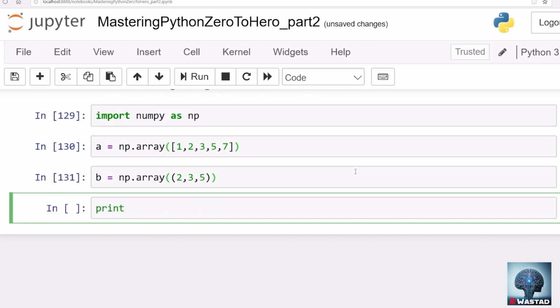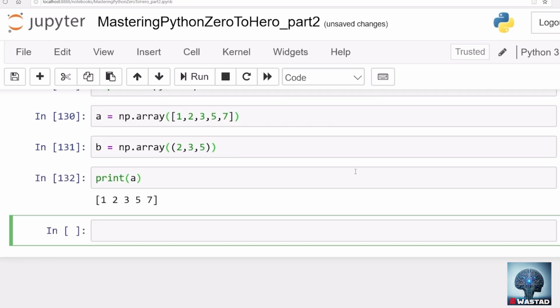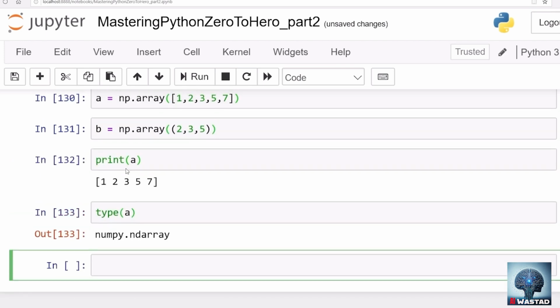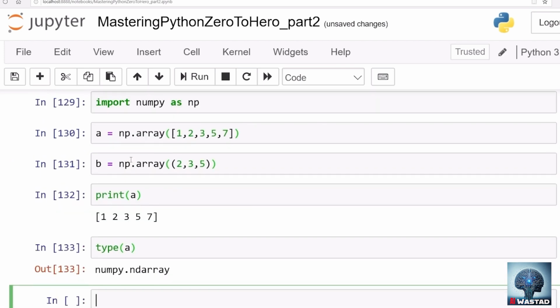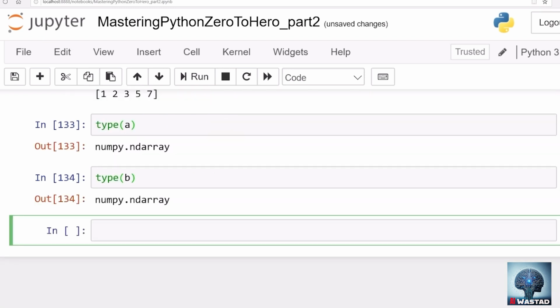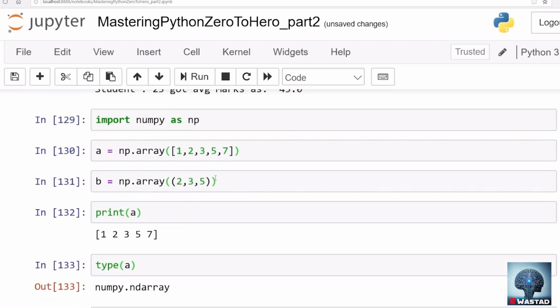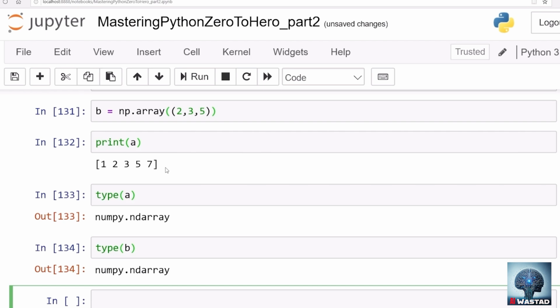If we print A, it will give us A, but if we see the type of A, it will no longer be a list. It will be an ndarray, numpy.ndarray, that's an n-dimensional array. Okay, great. There are so many attributes of A and B. Similarly, if we see the type of B, although we defined B using a tuple, the type is the same. It's a NumPy object rather than a list or a tuple. So that's how you can create the array.